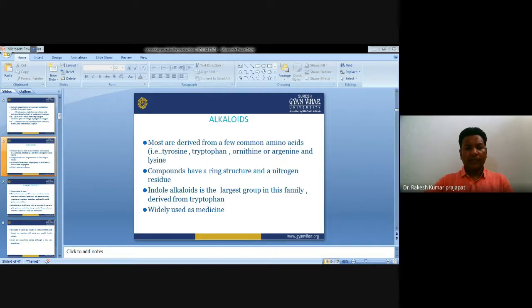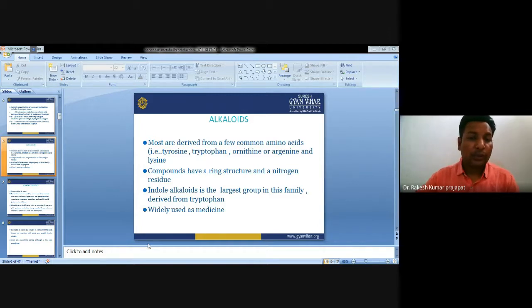These alkaloids are mostly derived from a few common amino acids like tyrosine, tryptophan, ornithine, arginine, and lysine. So these are the few important amino acids from which alkaloids are synthesized.